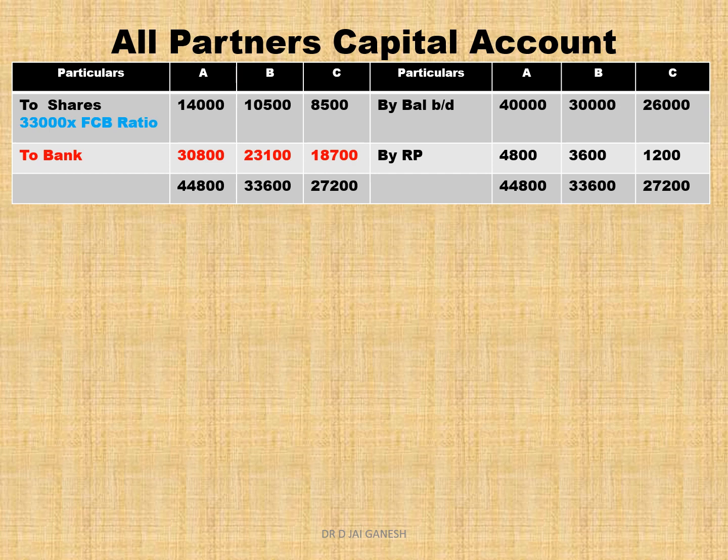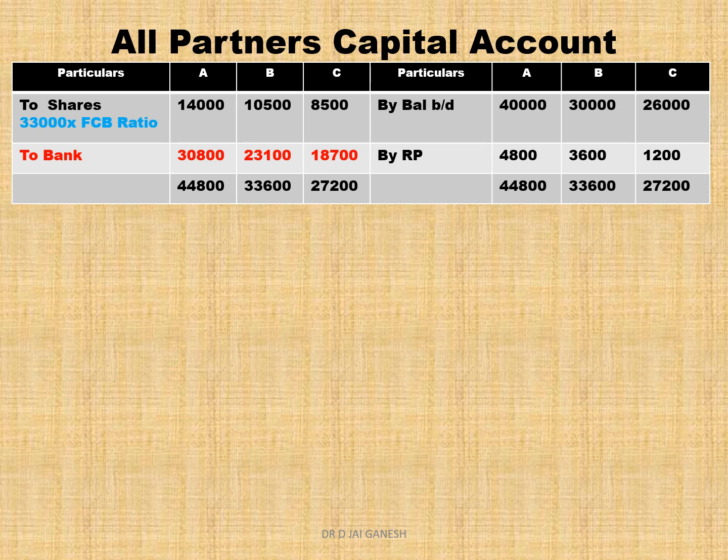According to that final capital balance ratio, A gets 14,000, B gets 10,500, C gets 8,500. How do you find the final capital balance ratio? In the next slide I will show you. So the final capital balance ratio is calculated like this: total of credit minus total of debit, if any. In our problem there is no debit side. So the final settlement to the partners: A should be paid 30,800, B should be paid 23,100, C should be paid 18,700 at the time of dissolution of the partnership firm.